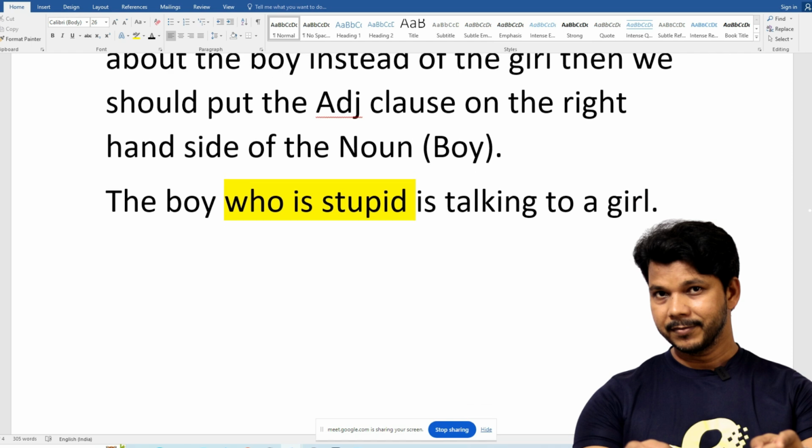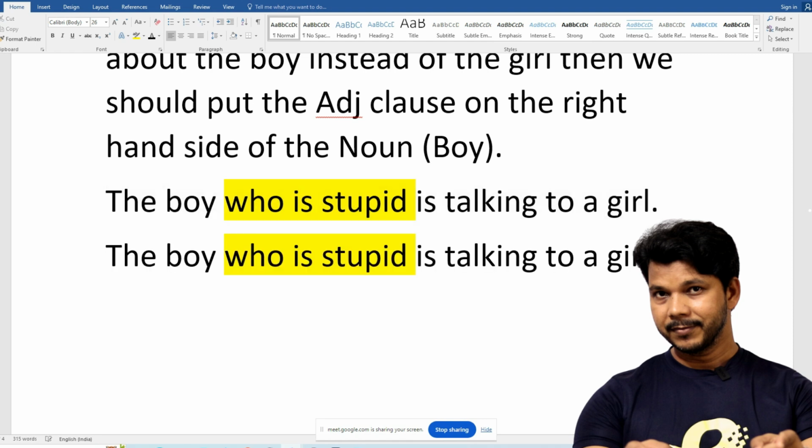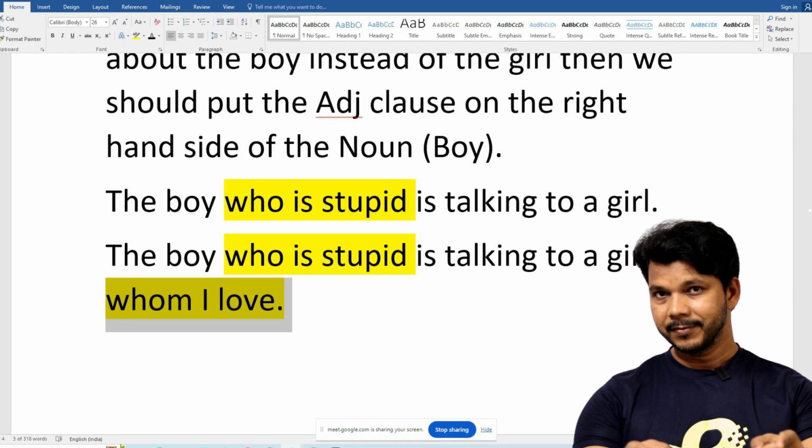And if I say the same thing, the boy who is stupid is talking to a girl whom I love. Isn't it two extra pieces of information in the same sentence? Now, whom I love is for the boy or the girl? It is for the girl.